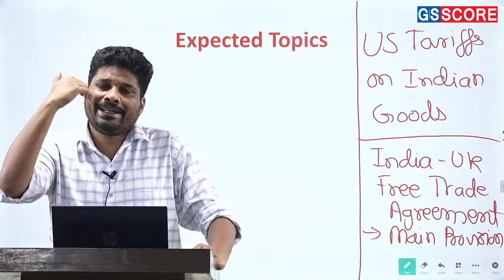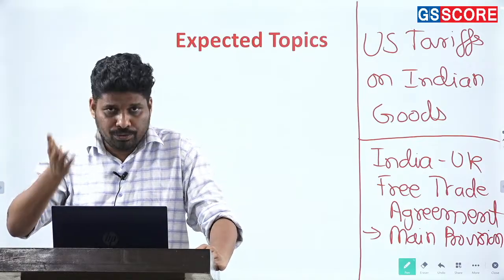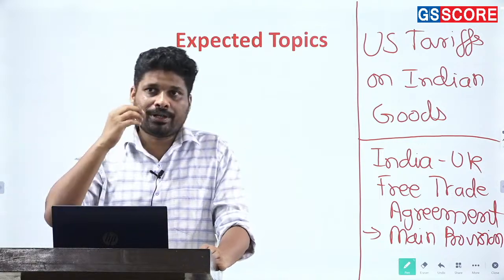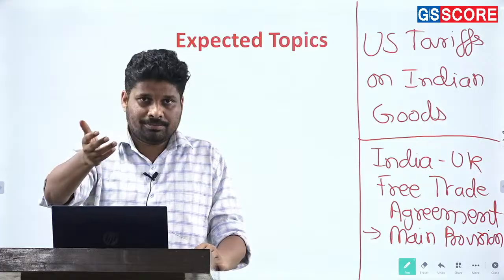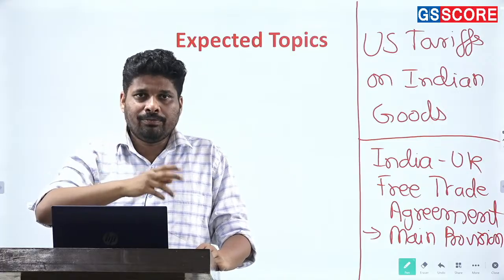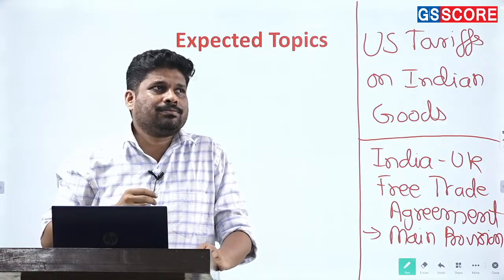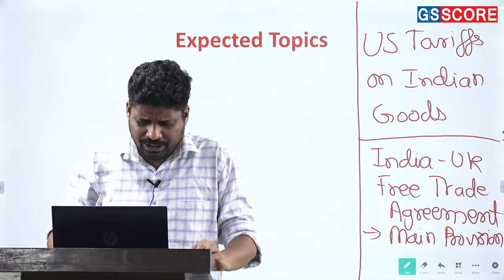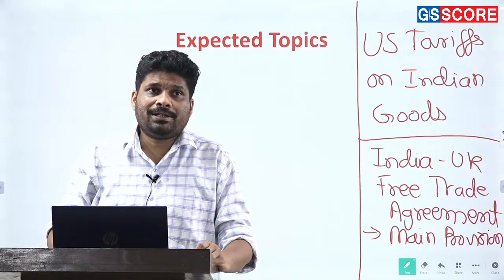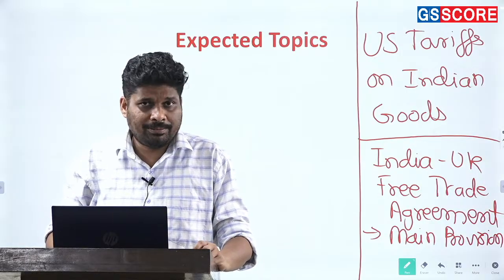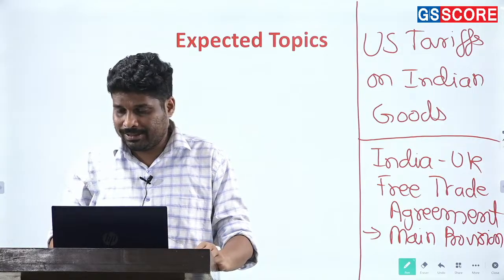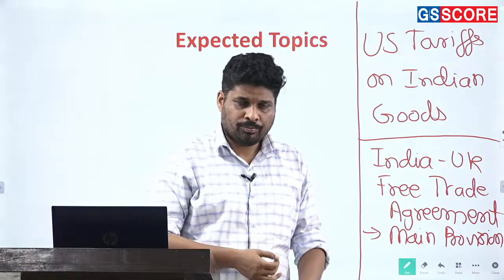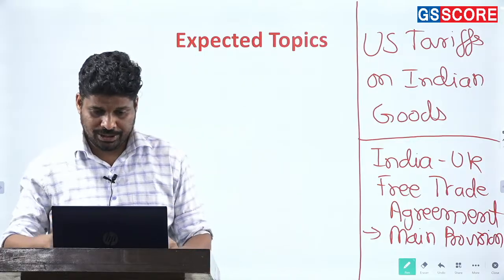Alright, and what are the areas in which India and UK need to work? What are the areas in which India and UK need to work for creating even better provisions? When it comes to free trade agreement, it is provisions related to intellectual property rights, provisions related to movement of humans, visa liberalization, not only goods liberalization, and provisions with respect to rules of origin disputes.